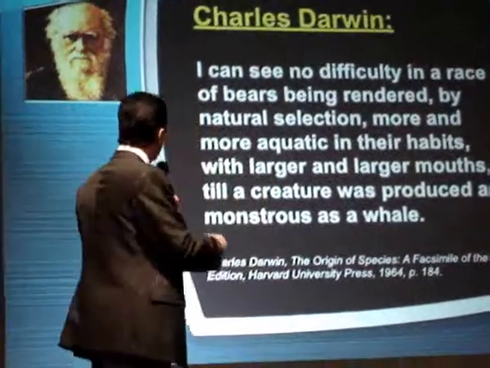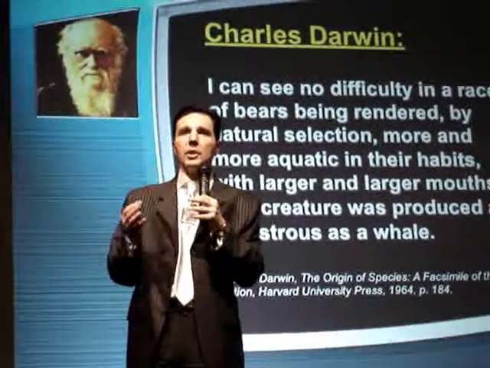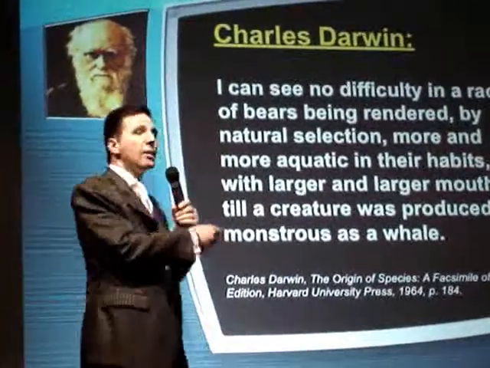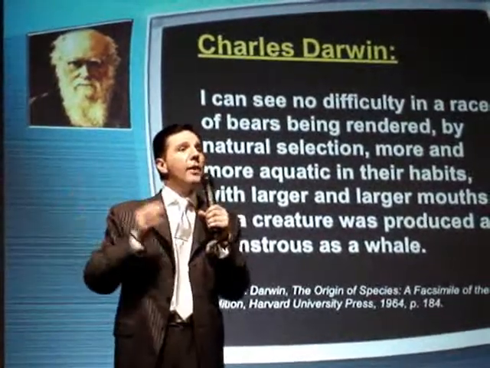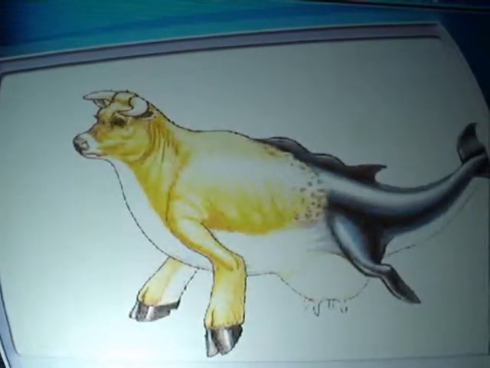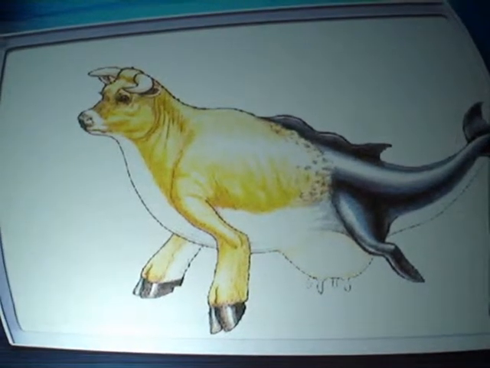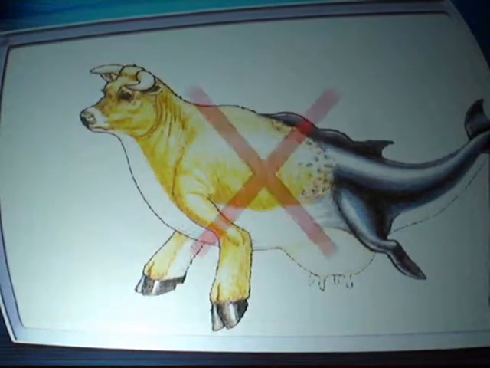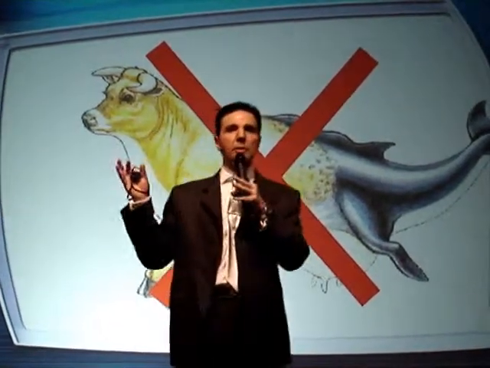And, of course, the followers of Charles Darwin did not like this. They found this very illogical, and it was removed from the following publications of his book. But he still defended these ideas in his letters. Well, we made this to help them out. Half mammal, half whale. Of course, that kind of creatures never lived in the past. Allah created sea mammals as sea mammals, and land mammals as land mammals.